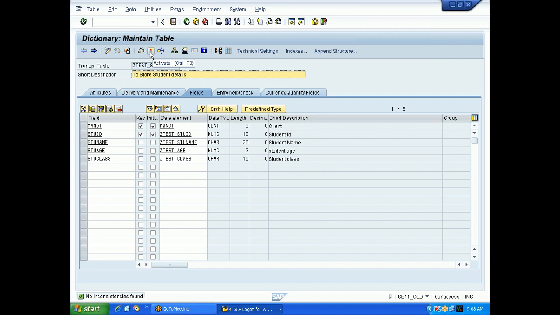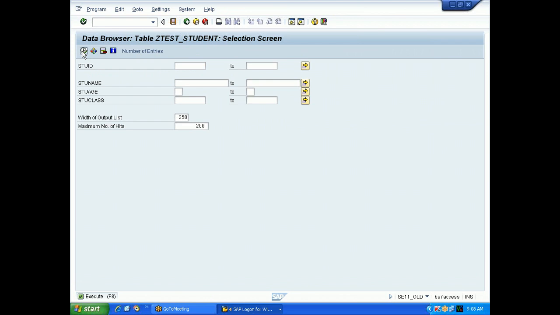Previously, when you go to the MARA table, here is the contents icon, right? This contents icon is activated. Now this icon is not active for us. Once the table is activated, this icon is activated. Now is there any data in this table? No data. You observe the status bar, what is it saying? No table entries found with the specified key. There are no table entries. If I say execute, it says no table entries, but first create some entries.